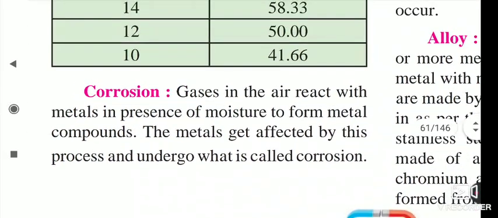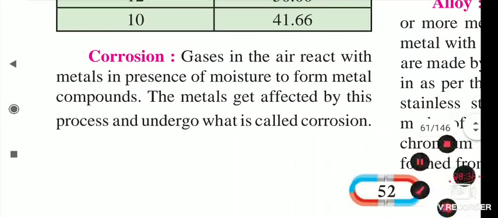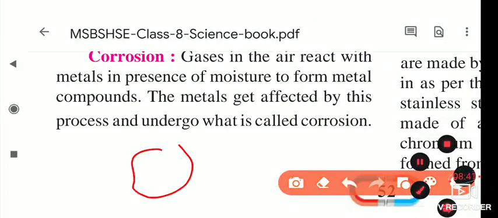Now the next point is corrosion. What is corrosion? Sometimes iron articles left in the environment, or copper utensils in our home that we use for collecting water, or statues of gods made of that material, show a greenish blue spot on the copper utensil.